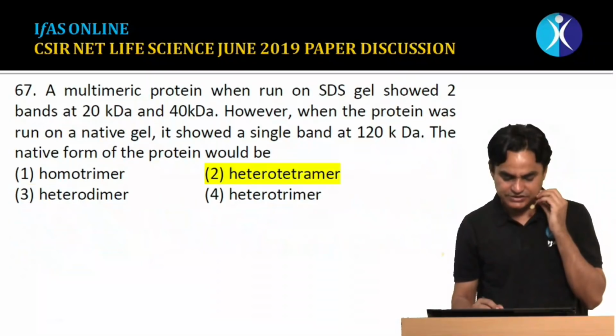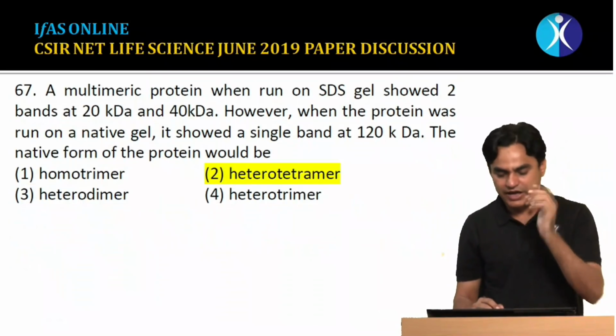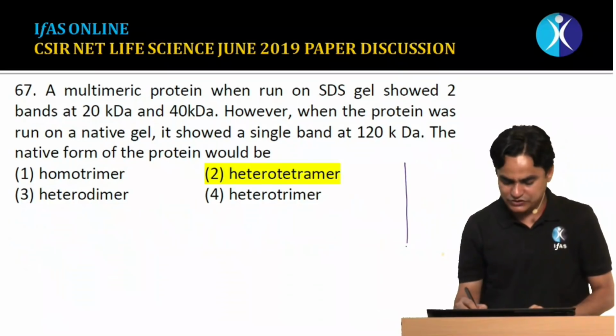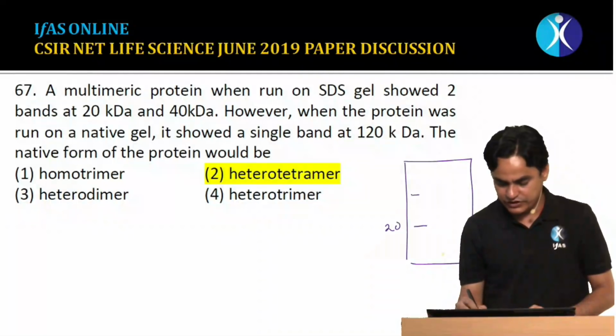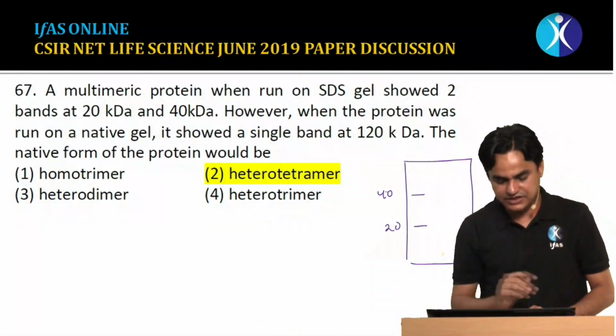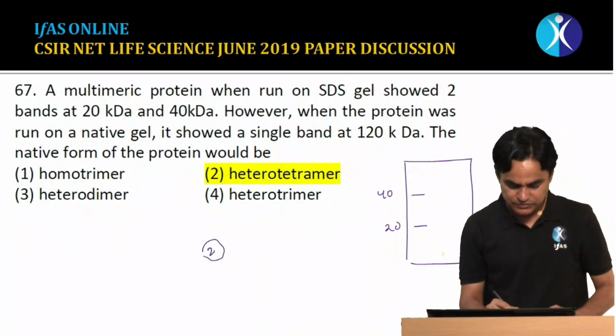Question number 67 says that a multimeric protein, when run on SDS gel, shows two bands: one of 20 kilodalton and another of 40 kilodalton. So there are at least two types of subunit, one of 20 and one of 40.